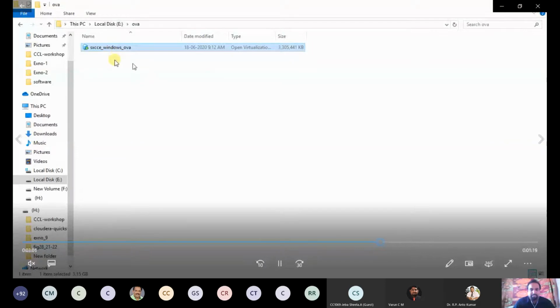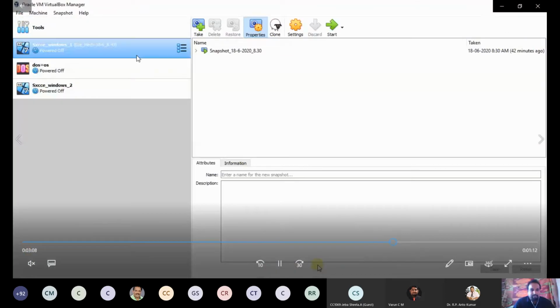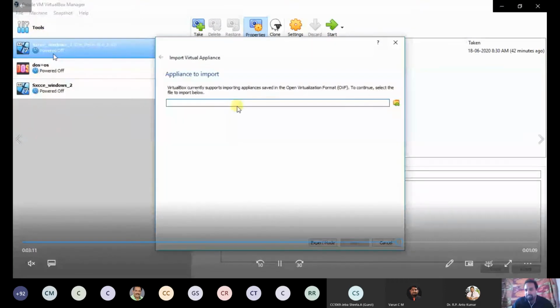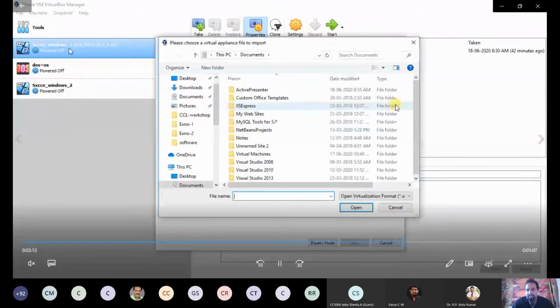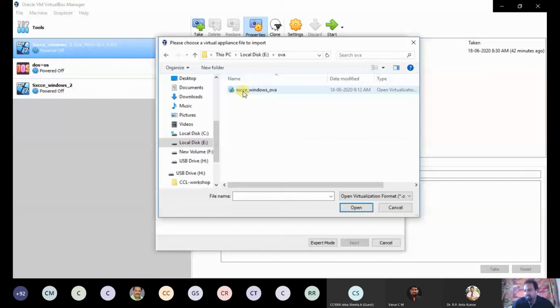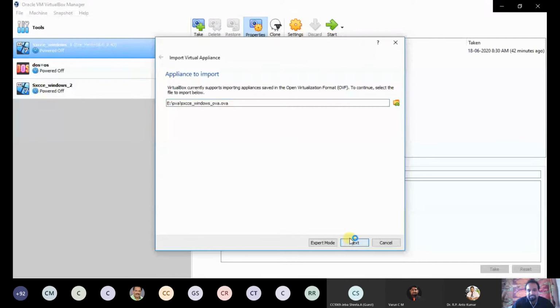Now I am going to import this appliance in VirtualBox. You have to click import appliance, and you have to choose this OVA file. Now click open. Now next.